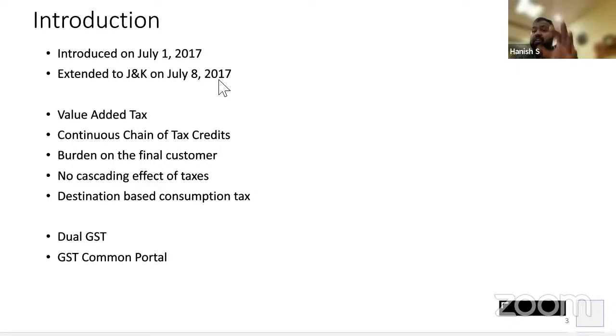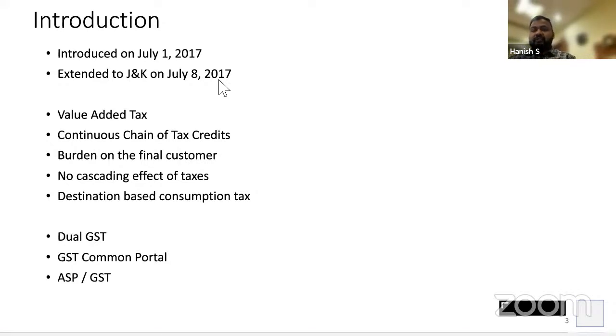Now, if I'm IBM having 28 locations, for every registration in every state, there was a different website, different Java utility, different DSC requirement. This DSC will work here, will not work there. This system will work for Karnataka, Tamil Nadu, Andhra, but will not work for Kerala. All the issues were there. Now everything is on a common portal, www.gst.gov.in. Earlier, you could complain that 10 websites are not working. Now you will complain only one website is not working. That's all.